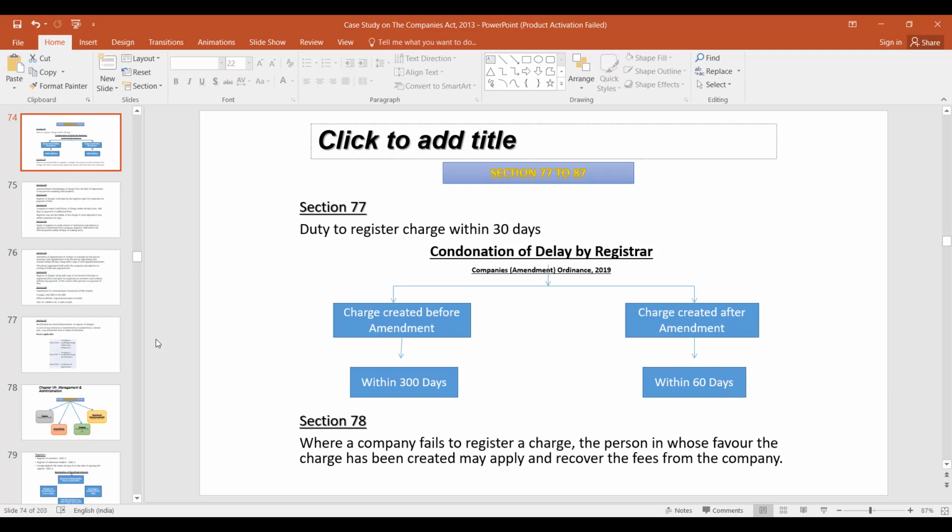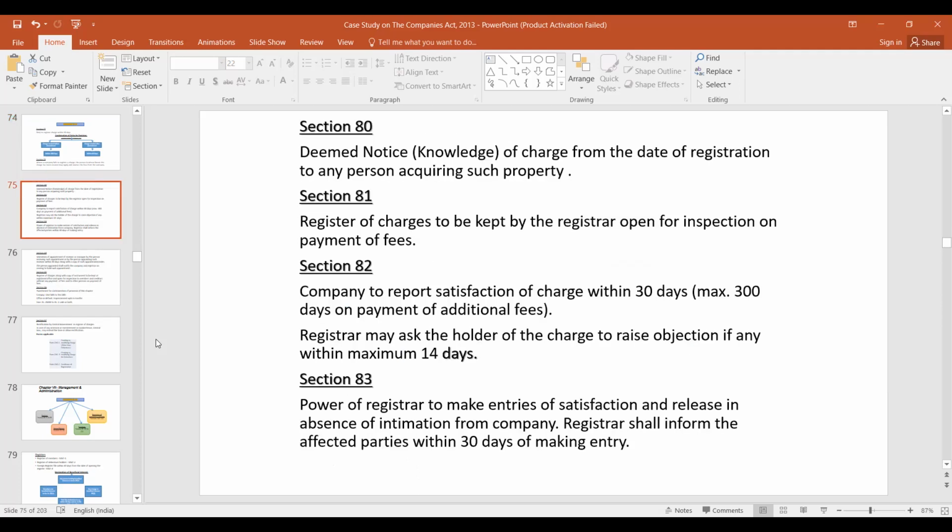Where any charge on any property of a company is registered under section 77, any person acquiring such property shall be deemed to have notice of the charge from the date of such registration. So it is a deemed notice. Deemed notice is given in section 80. Then section 81. Who may inspect the register of charges kept by the registrar?